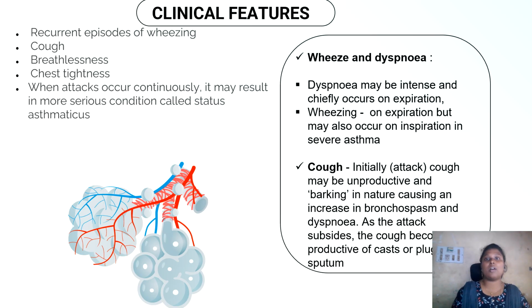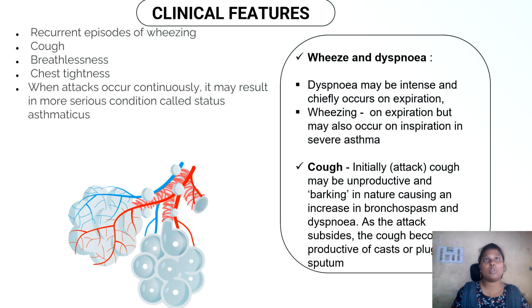Let's discuss the separate symptoms. Wheeze is a high-pitched whistling sound usually heard during expiration, but in severe asthma it can also be heard during inspiration. Dyspnea or shortness of breath is often intense and occurs during inspiration and expiration because the air gets trapped in the lungs.